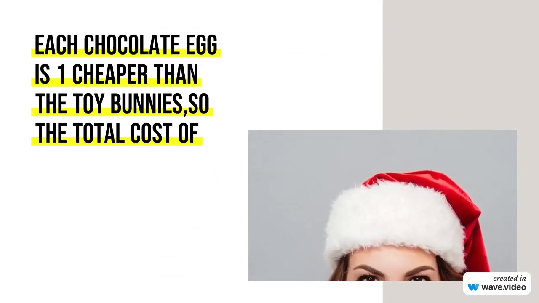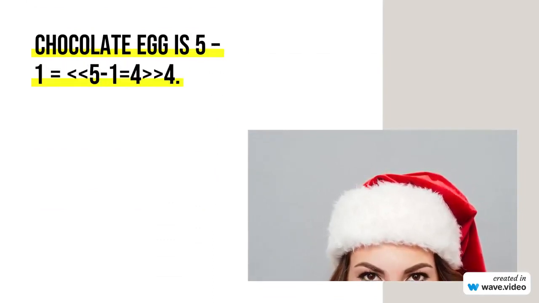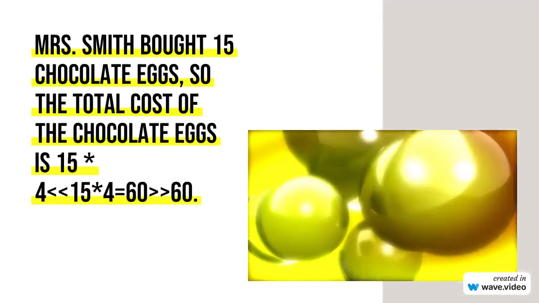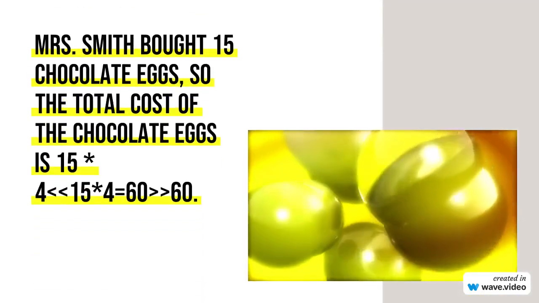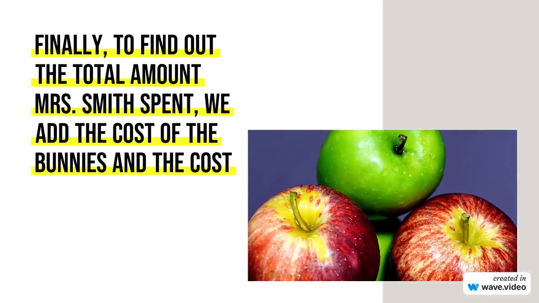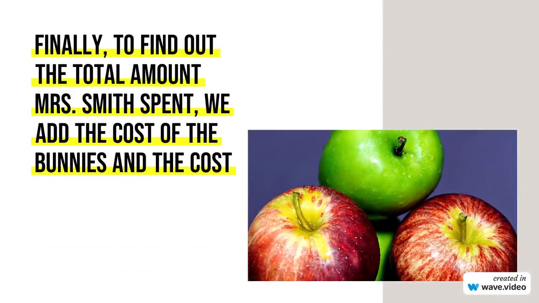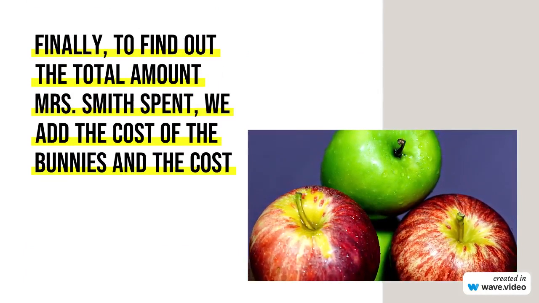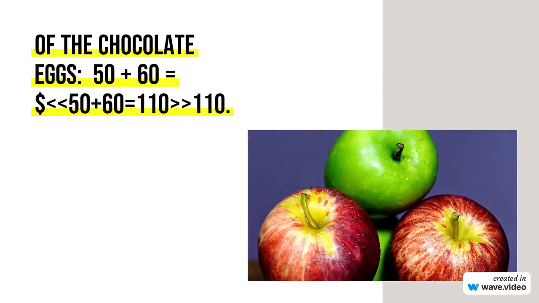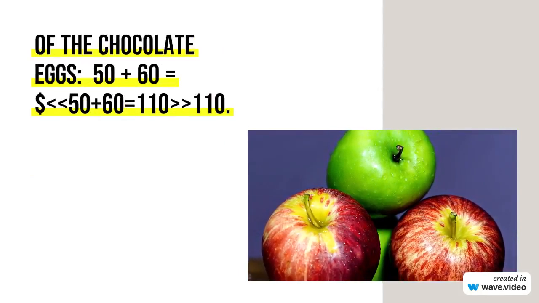To calculate how much Mrs. Smith spent, we need to determine the cost of the toy bunnies, then the chocolate eggs separately, and then add them together. Mrs. Smith bought 10 toy bunnies at $5 each. So the total cost of bunnies is 10 * 5 = 50.